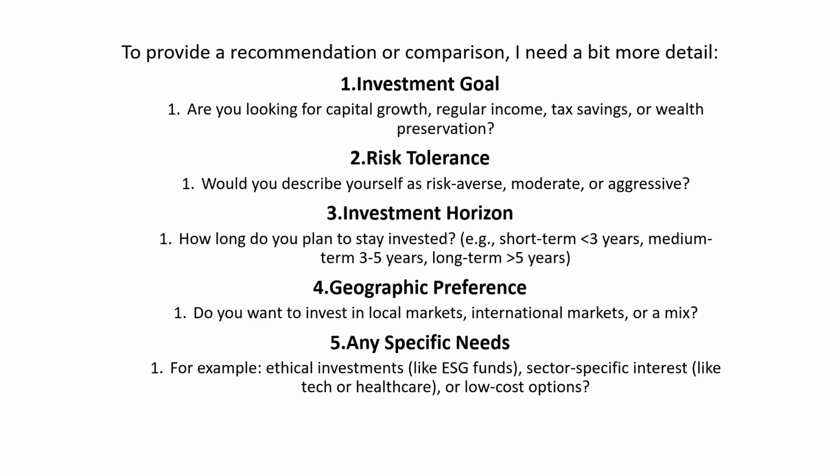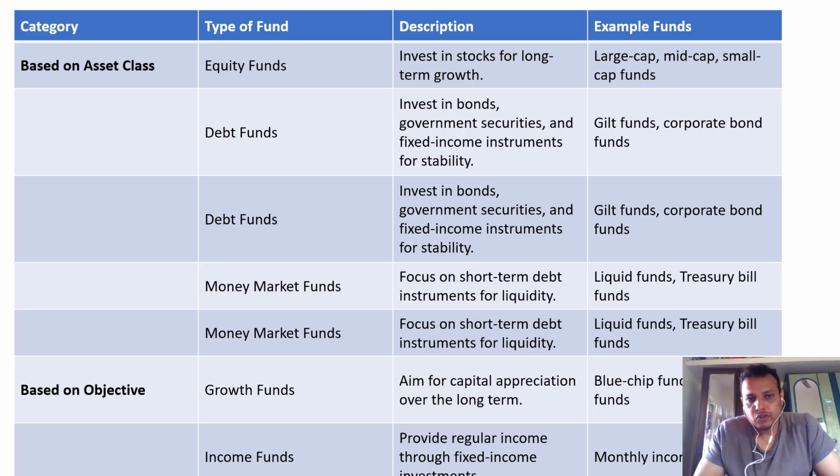So this is one of the objectives of the recommendation compared to the rest of the investment plans. The next slide talks about the asset classification. If you see, there are equity funds, debt funds, money market funds, growth funds, and income funds, which will yield returns. Based on the asset classification, the equity fund description is investing in stock for long-term growth.